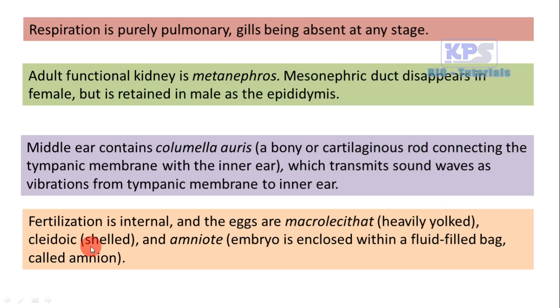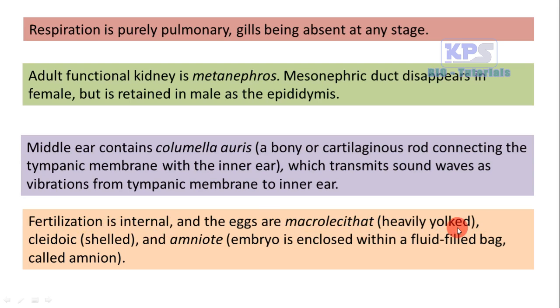And it is cleidoic. Their egg is shelled. Shelled eggs are called cleidoic eggs. And amniote, because the embryo is enclosed within a fluid-filled bag called amnion. So fertilization is internal. That means during copulation, the male and female copulate, and the male transfers its sperm to the cloaca of the female, and the fertilization takes place within the female body. Thereby it is called internal fertilization.